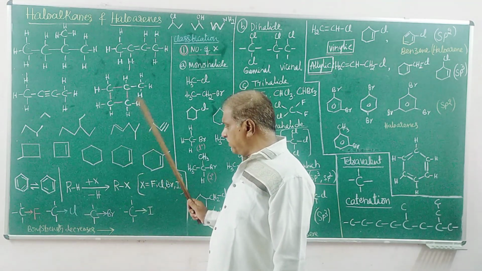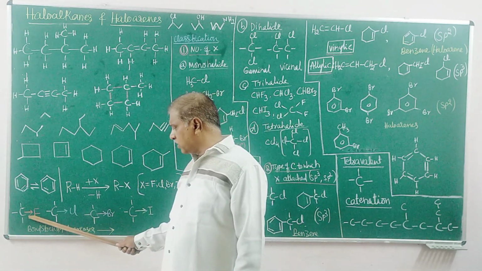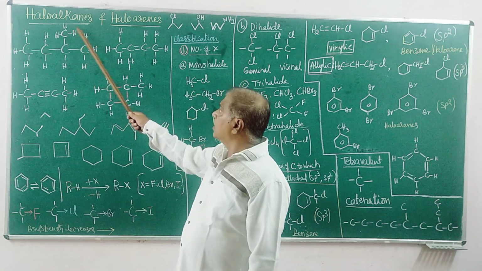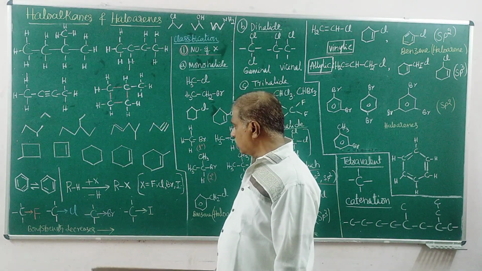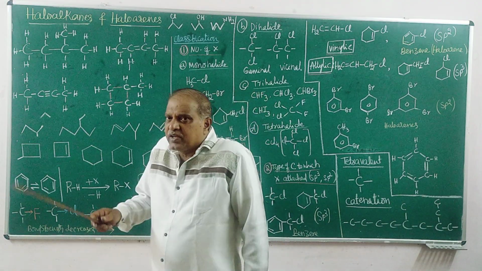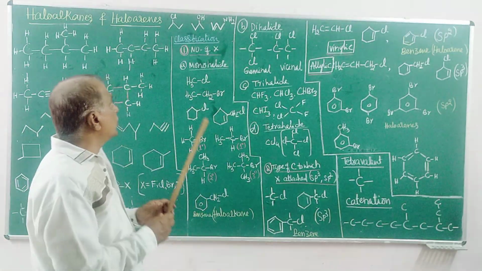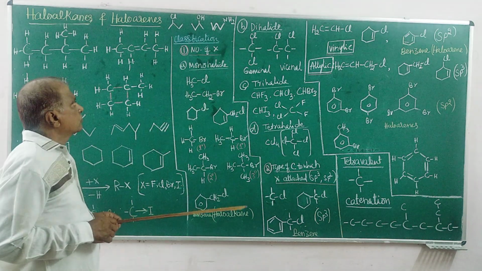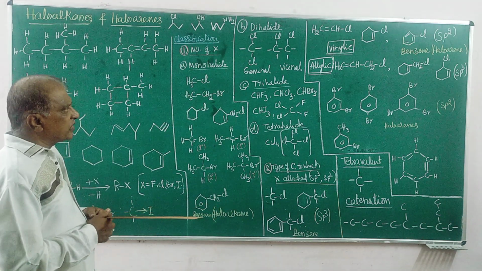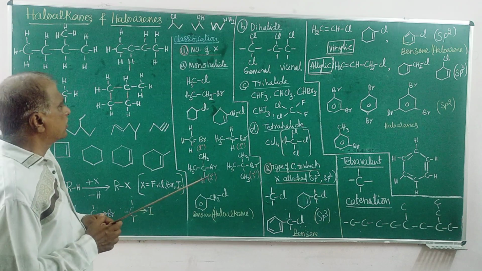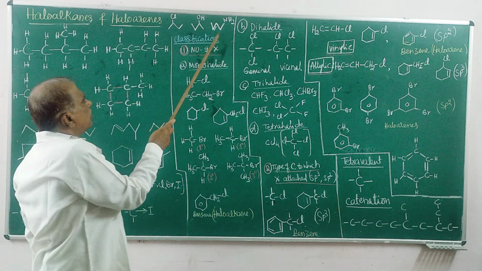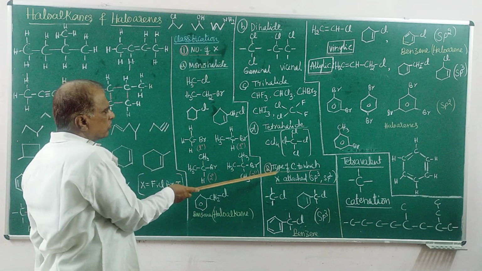That is, we have this knowledge of this chemical bond with haloalkanes and haloarenes. Now let us go for classification of these compounds. We have classified these halogen derivatives based on two properties.